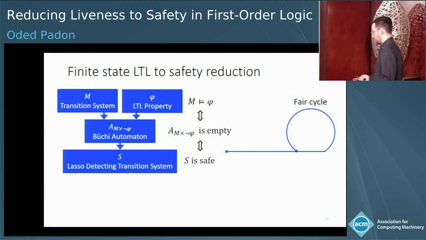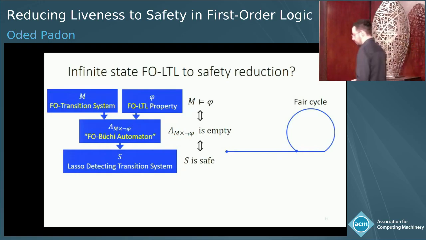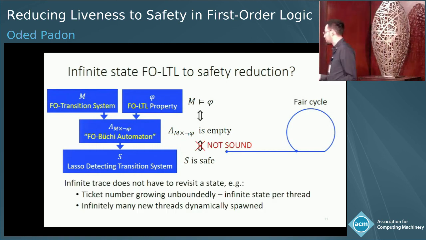So let's try to generalize this to the infinite state case. The first step actually generalizes quite well. You can express your transition system in first-order logic, and use first-order linear temporal logic to express your properties. This is what we've done before. And the product construction works. You can actually create a first-order Buchi automaton that would be empty if and only if the system satisfies the property. But the second step, of course, completely breaks down, because it's not sound in an infinite state system to assume that if you show that there is no lasso, then really there is no infinite word.